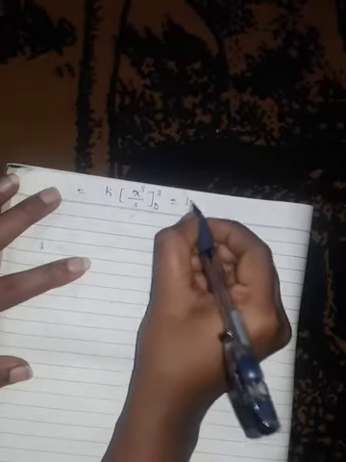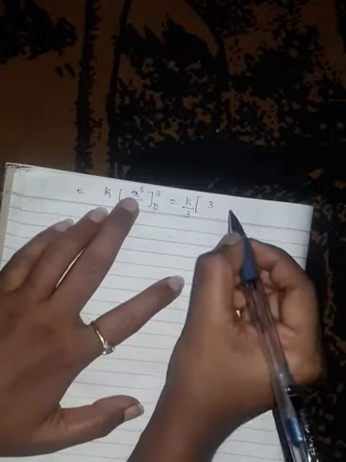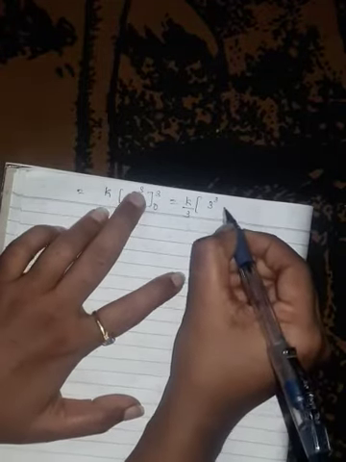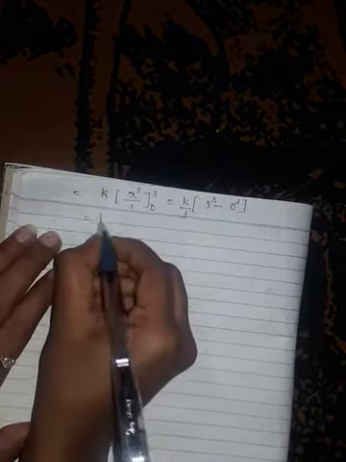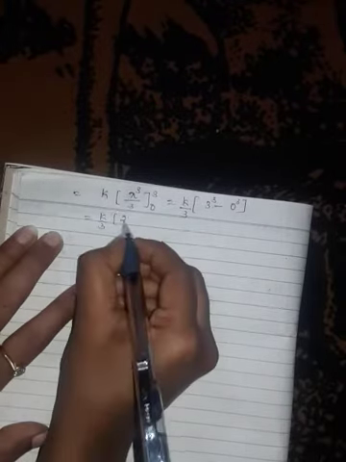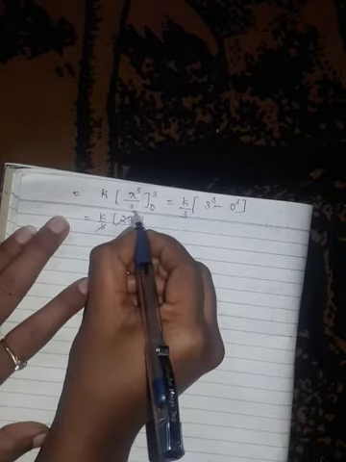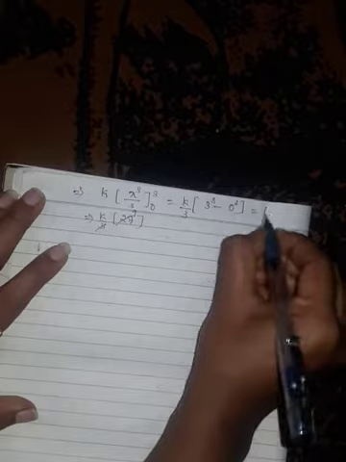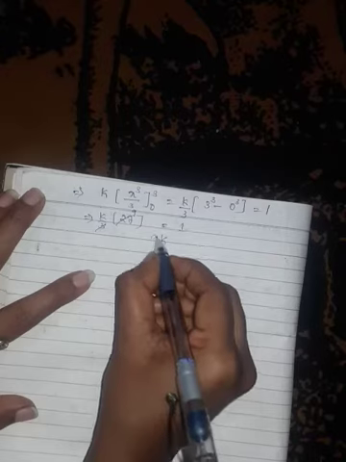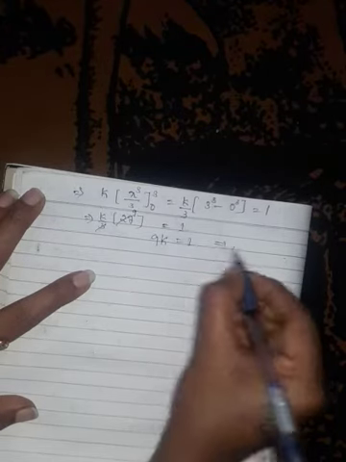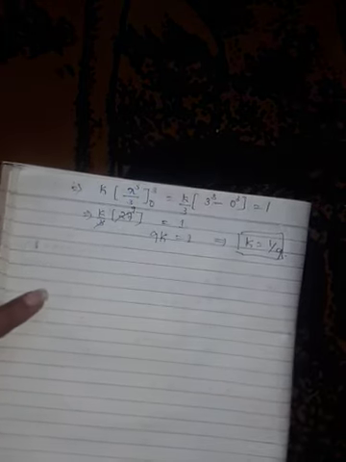So put upper limit and lower limit. k by 3 outside. In place of x put upper limit 3 cube, because we have x cube, minus lower limit 0 cube. So this is k by 3 into 3 cube, which is 27, minus 0, and this is equal to 1. So 9k is equal to 1. This implies k is equal to 1 by 9. This is our value of k.